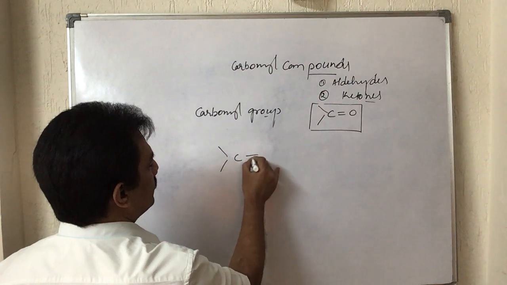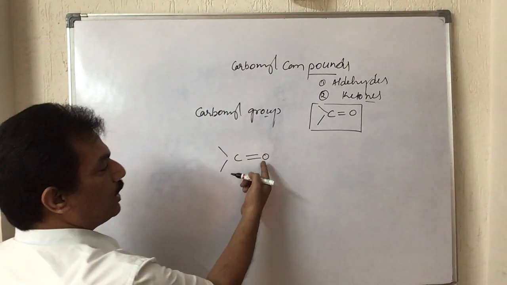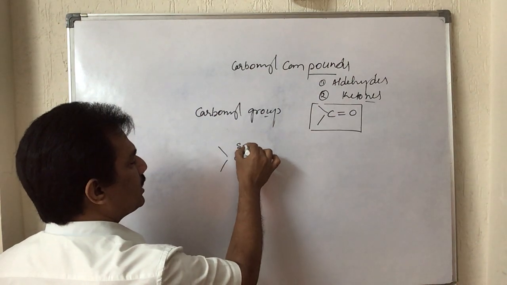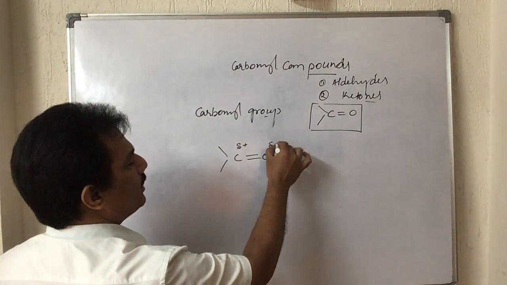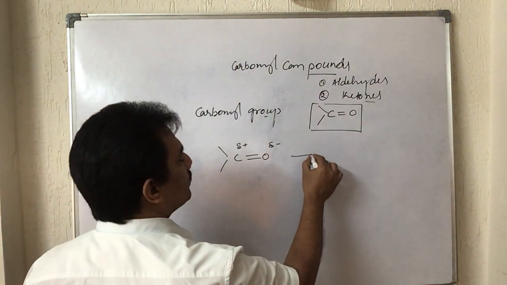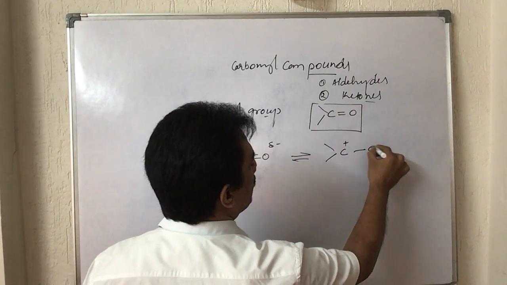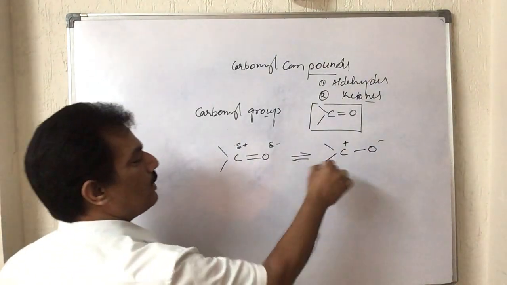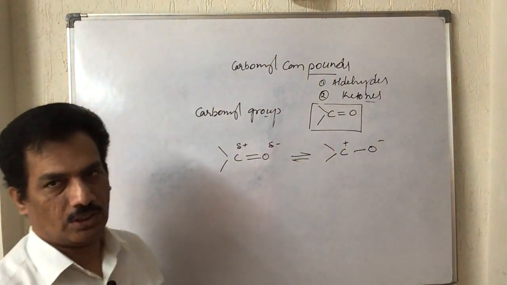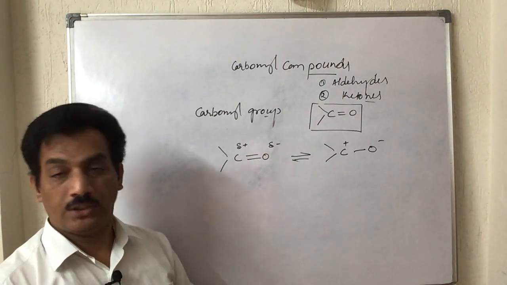Observe here, the carbonyl group has a double bonded oxygen with the carbon, and because of the higher electronegativity of oxygen, there will be a partial positive charge on carbon and a partial negative charge on oxygen. Actually this group exists in two conjugative or resonating structures like this. It can be carbon with a positive charge and oxygen with a negative charge, and the conjugative hybrid of these two is the actual structure. Simply we can say the carbonyl group is a polar group.